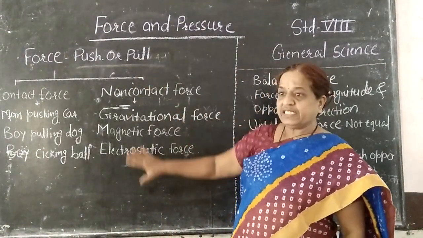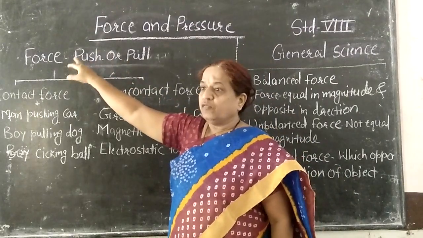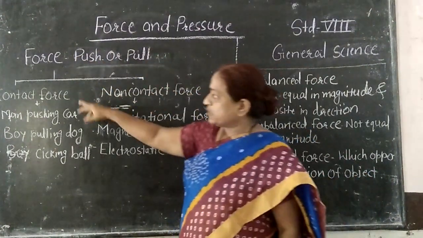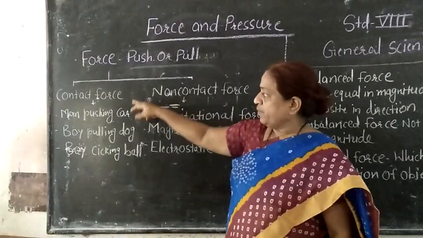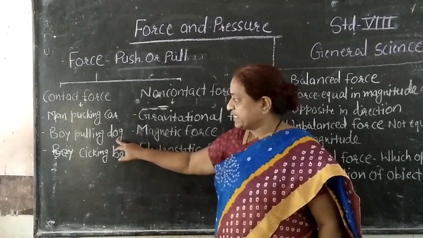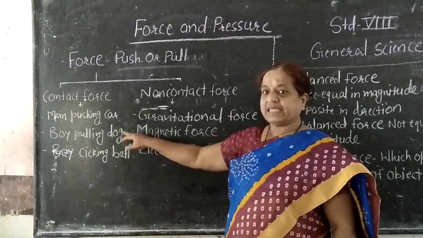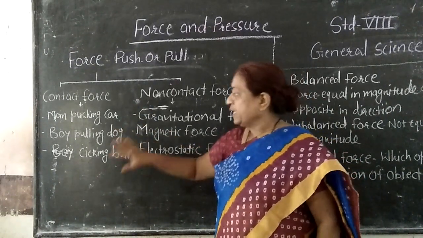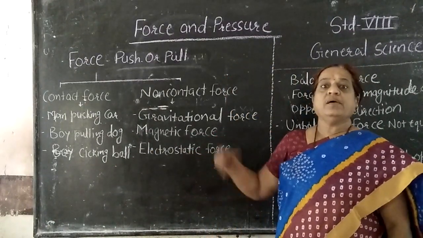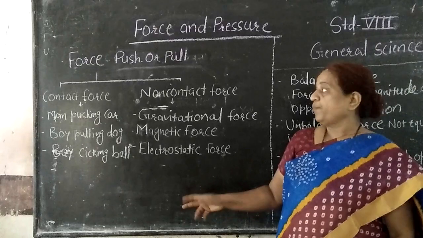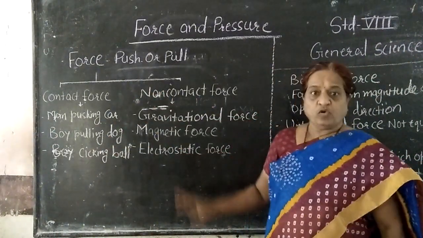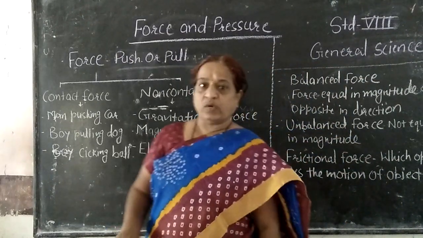Okay. So what are we seeing? What is a force? Force is nothing but a push or pull. The examples of force we have discussed are a man pushing a car, where the force is exerted on the car. In the second case, a boy pulling a dog, at that time also the force is exerted. A boy kicking a ball, at that time the force is exerted on the ball by that boy. Okay. So force is a vector quantity.